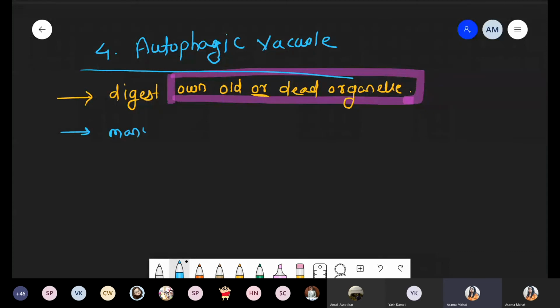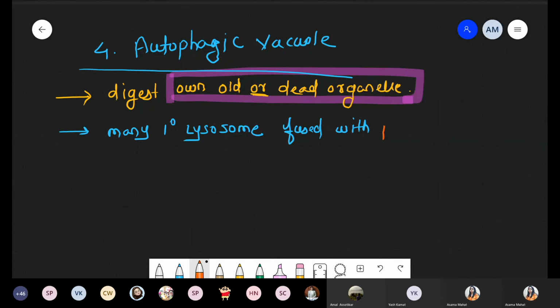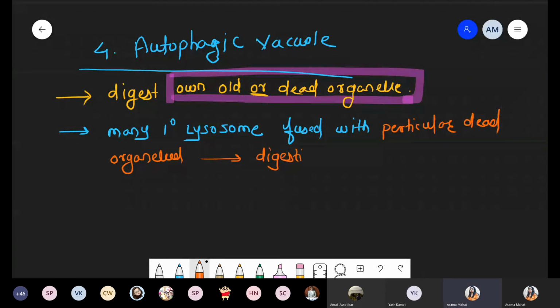Many primary lysosomes get fused with each other, many primary lysosomes fused with a particular dead organelle, and they show the process of degradation, or simply we can say the digestion process can occur.